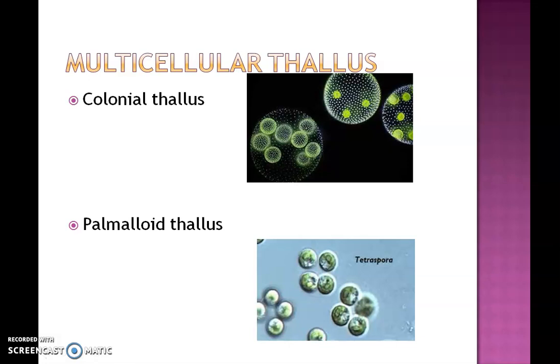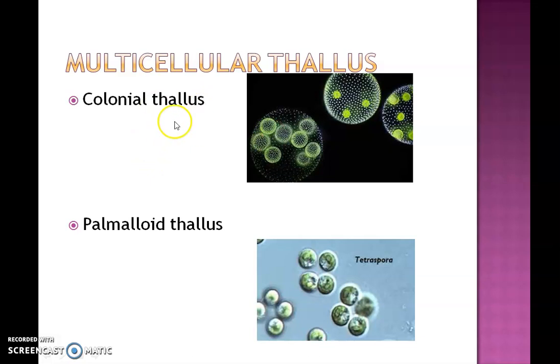The colonies may be spherical, flat or filamentous depending on the species. Some colonies may be motile whereas others are fixed. Some colonies will have a fixed number of cells and a clear division of labor among the cells. Such colonies are called coenobia, and Volvox is an example of coenobia.